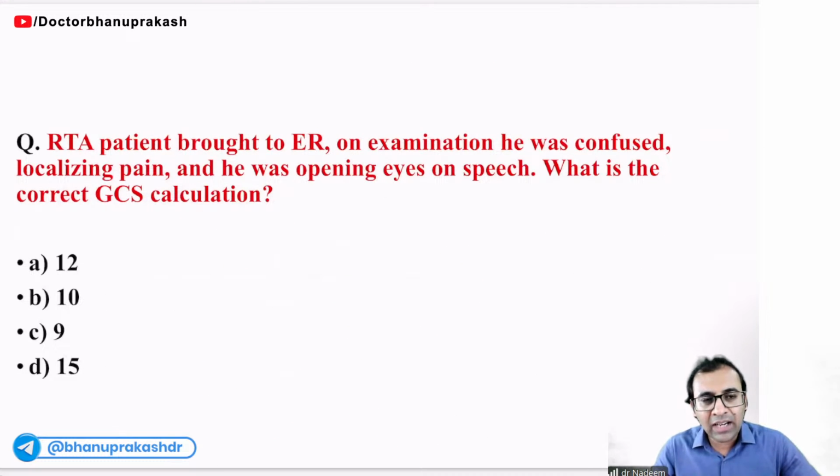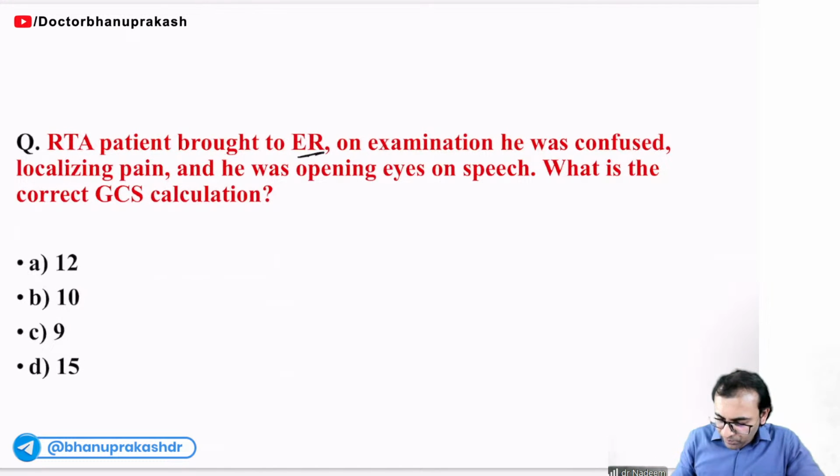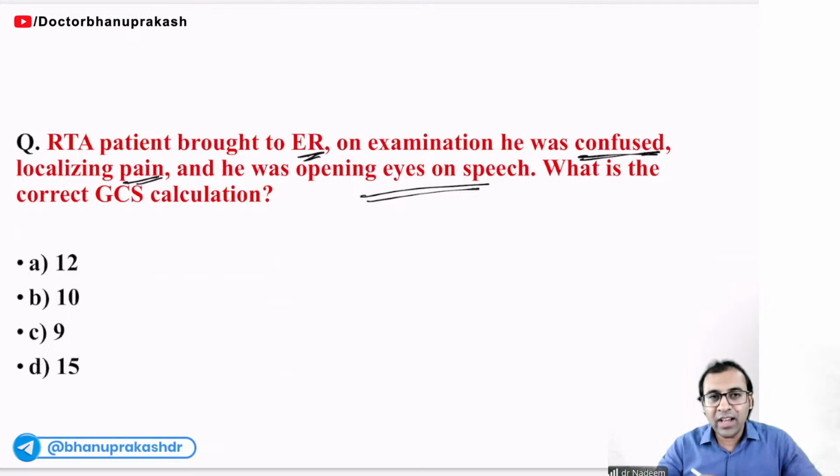What about this one? An RTA patient brought to the emergency room. On examination, he was mentally confused. He was able to localize the pain and he was opening eyes on speech. What is the correct GCS calculation here? Remember, I have taught you in the first chapter how to calculate GCS, and how to declare a person as brain dead.